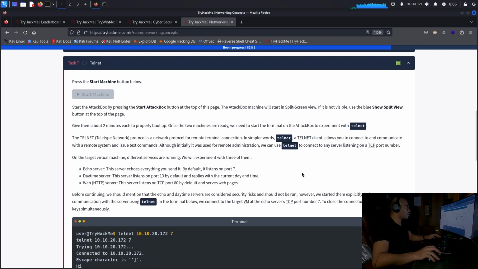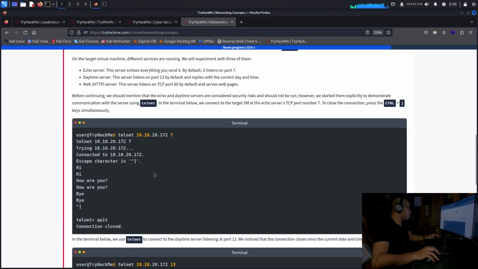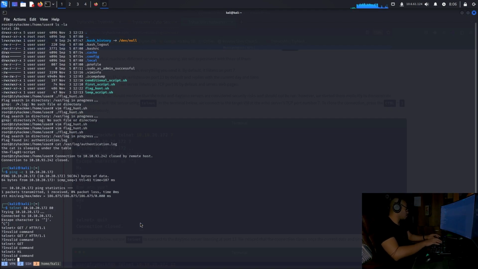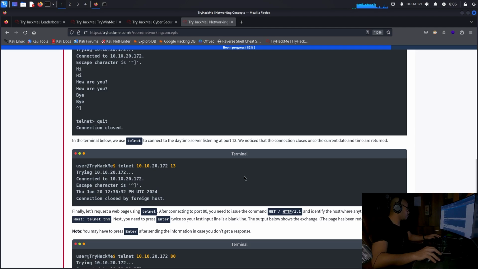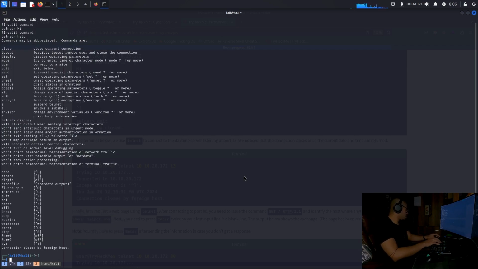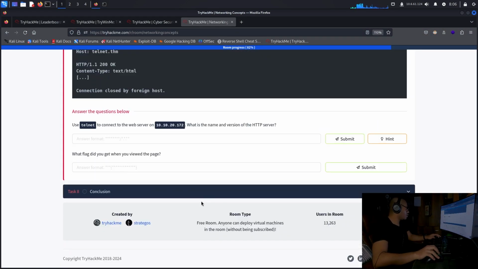Come on. Okay, Telnet this, and then try Telnet. Escape. What commands should help? Oh yeah, okay. Close. Display operating parameters. Yeah, no. What do I want to check?